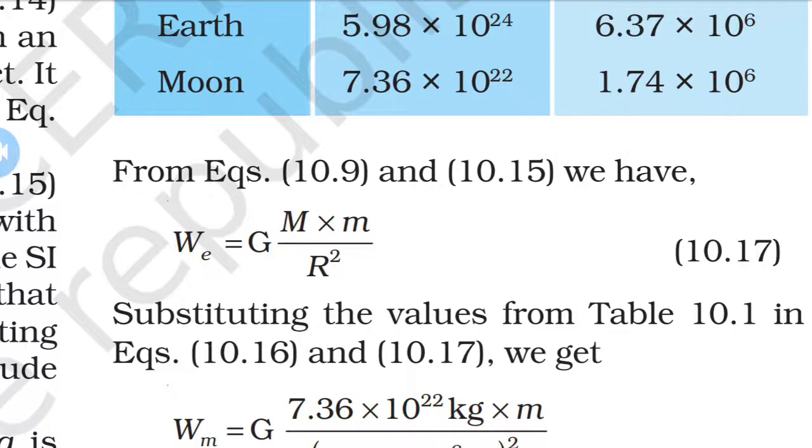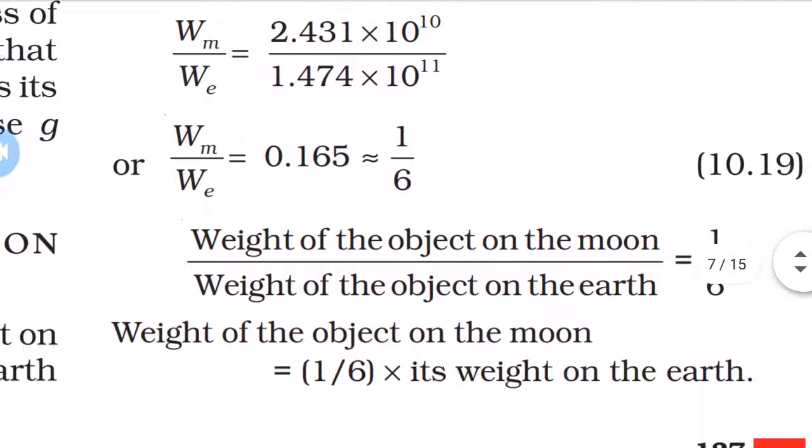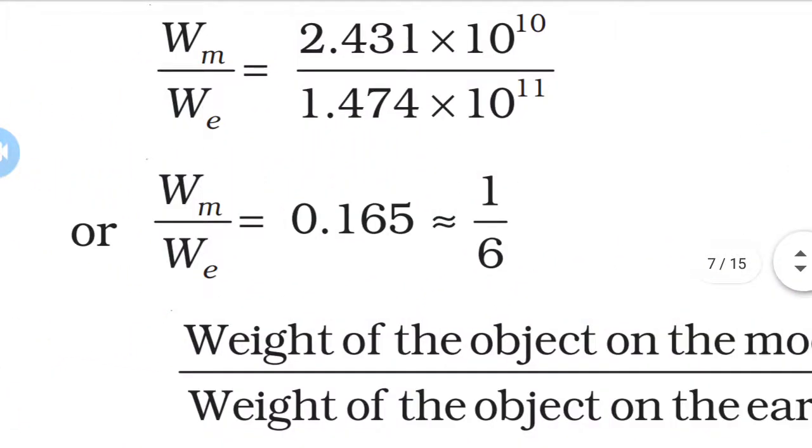So we divide, that is Wm upon We. We take the ratio of the weight on the moon to the weight on the earth. We substitute all these values in the equation, and finally we obtain Wm upon We, the weight of the object on the moon to the weight of the object on the earth, is approximately 1 upon 6.